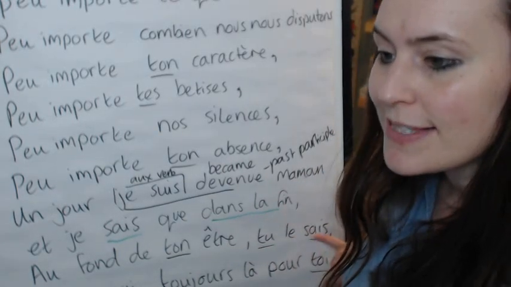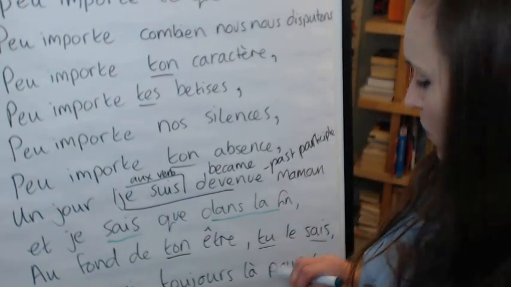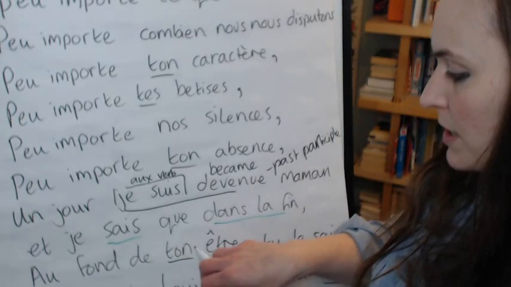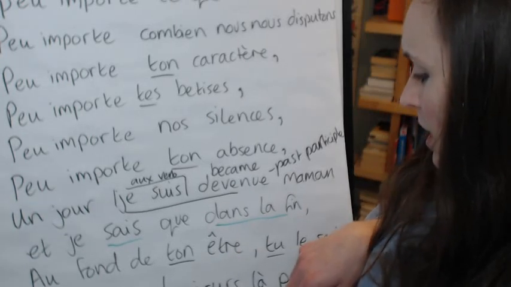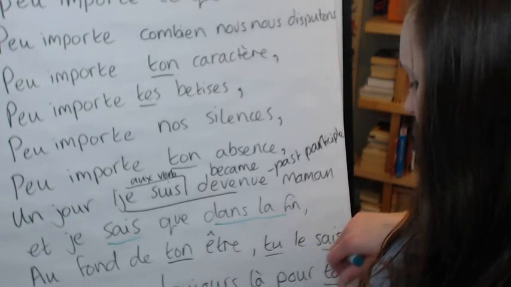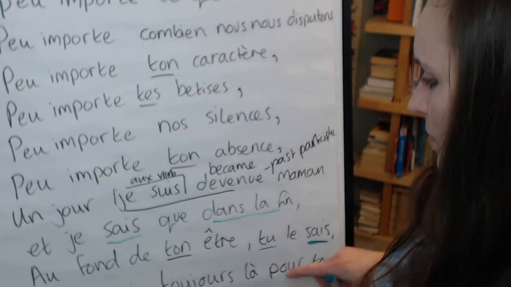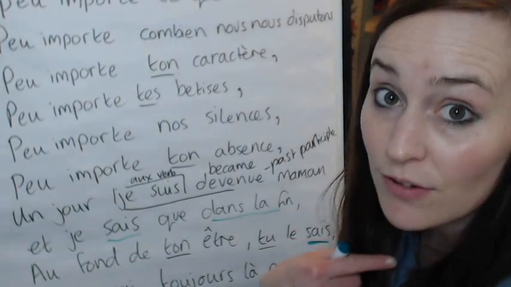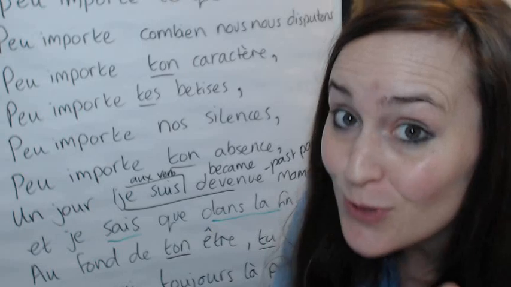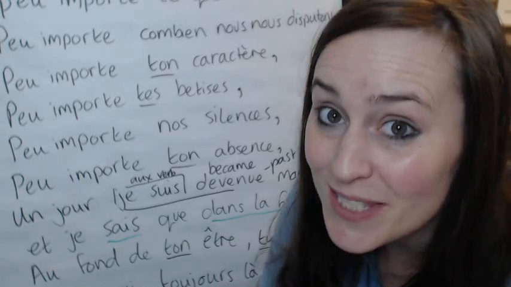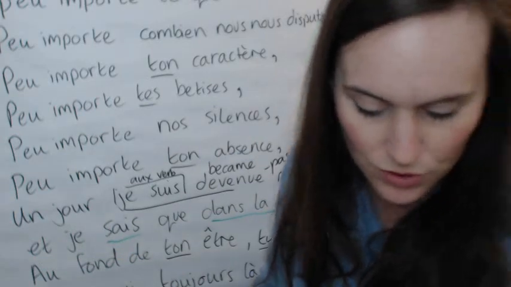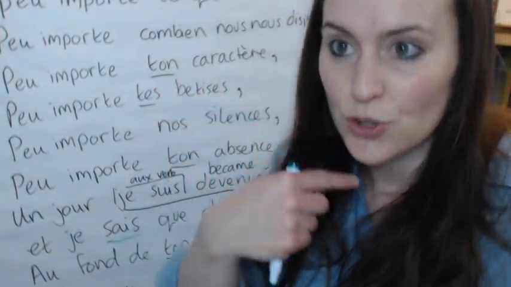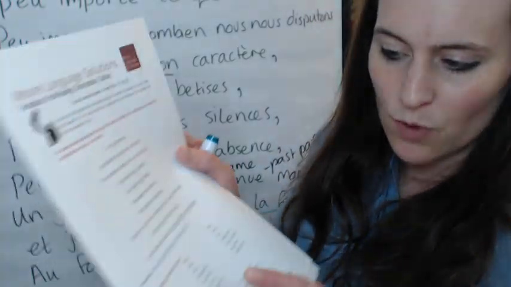Tu le sais. Oh look, tu le sais, that's the tu form as well. And ton être is ton because it comes in front of a masculine noun. Tu le sais, that's also from the verb savoir. Je sais, I know, et tu le sais, and you know it too. Tu le sais aussi toi, you also know it. So the first two conjugations, je and tu, of the verb savoir in the present tense, the verb looks the same.